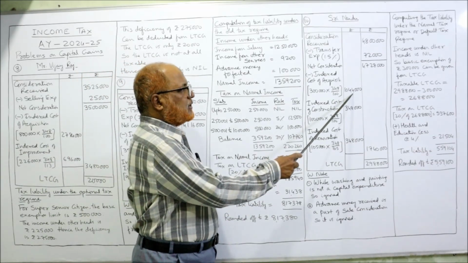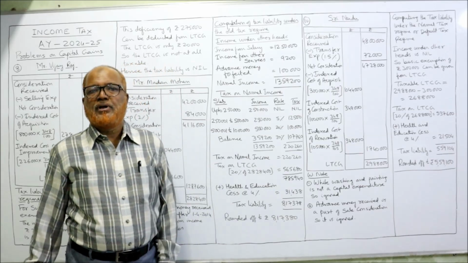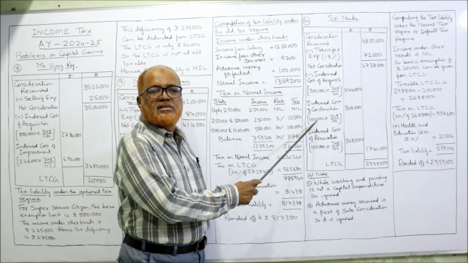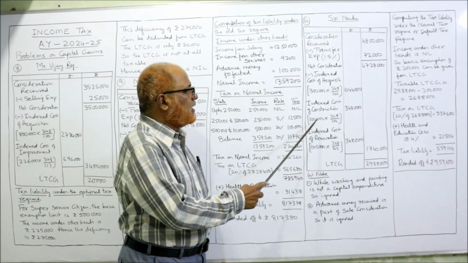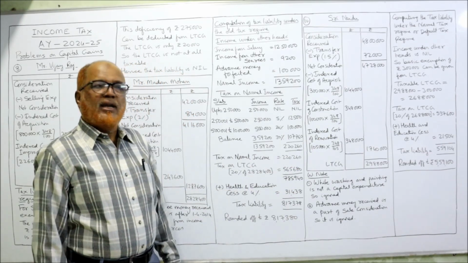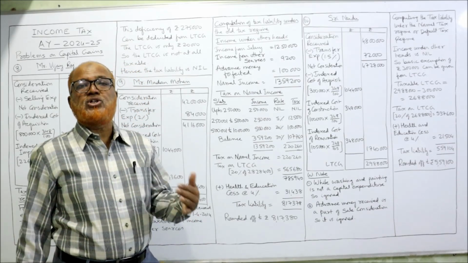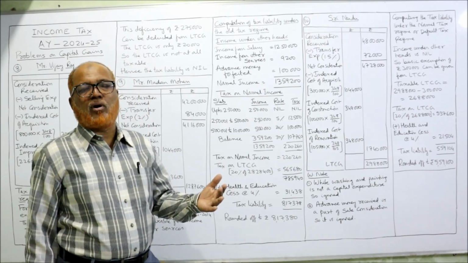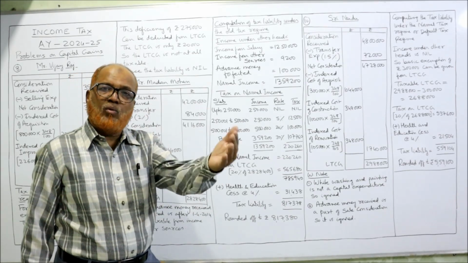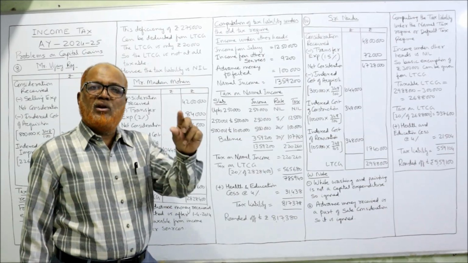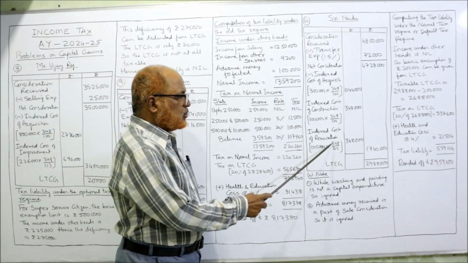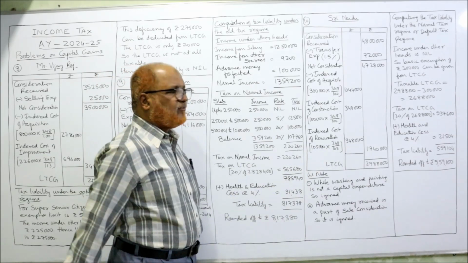Now 10 lakh 44,000. Indexed cost of construction. During the year 2001-2002, they have constructed, by spending 1 lakh rupees, construction was made. So 1 lakh into 348 by 100, it comes to 3 lakh 48,000. Next one is indexed cost of renovation. Renovation is also one of the capital expenditure because in this problem, whitewashing is separately given, renovation is separately given. So in that case, renovation can be treated as capital expenditure. So 1 lakh 5,000 into 348 by 105, it comes to 3 lakh 48,000.